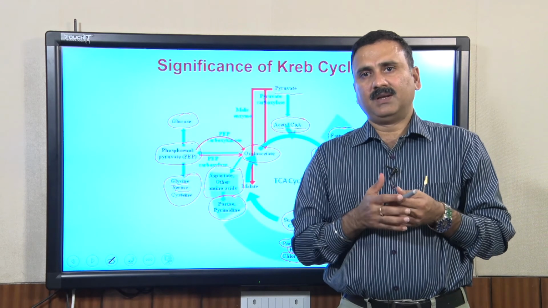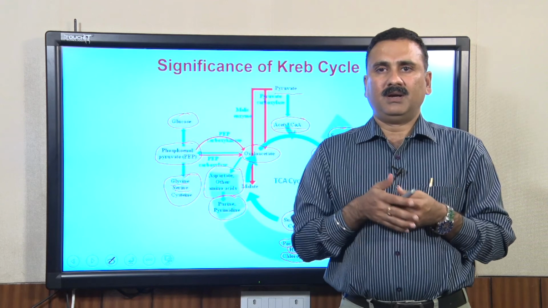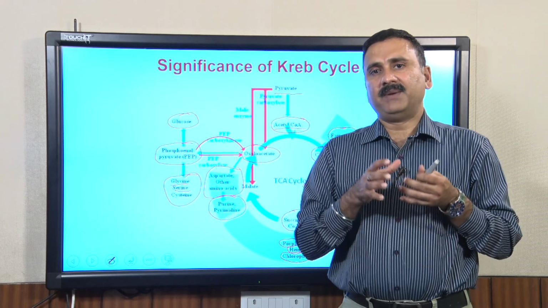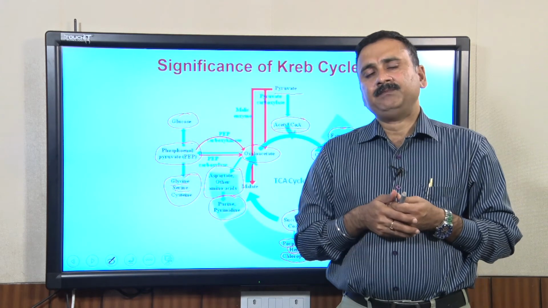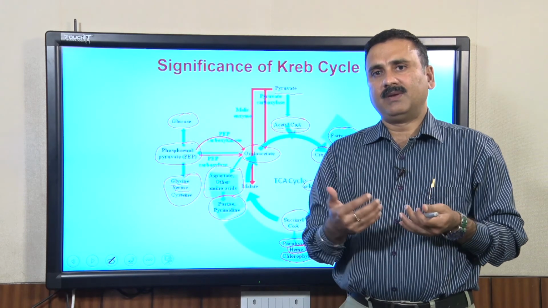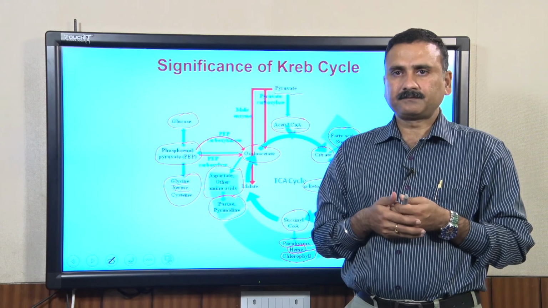Because of this important role within metabolism, the Krebs cycle is under tight control by all these intermediates, as well as the intermediates present in the Krebs cycle itself.